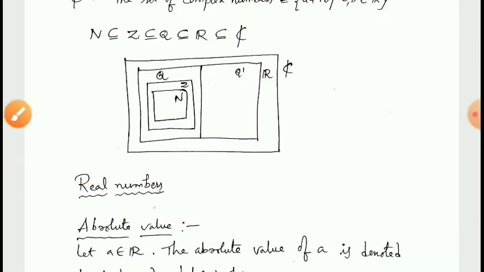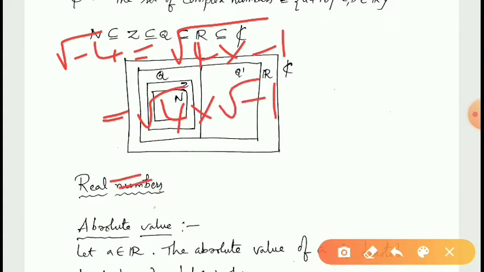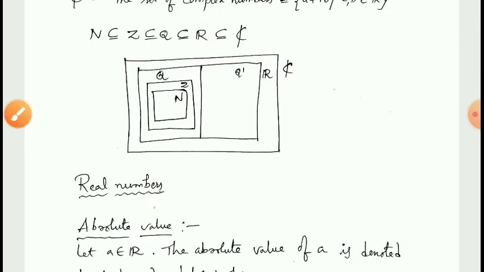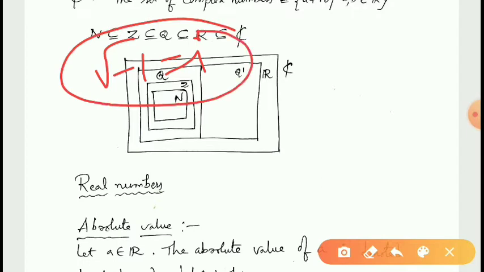How? See this. Root minus 4 can be written as root of 4 into minus 1. This is equal to root 4 into root minus 1. This is equal to plus or minus 2 into root minus 1, and root minus 1 is equal to i. Therefore, root minus 4 is equal to plus or minus 2i. Therefore, only by denoting root minus 1 with i, we can express the root of every negative integer in terms of i. So, all these numbers are called imaginary numbers.